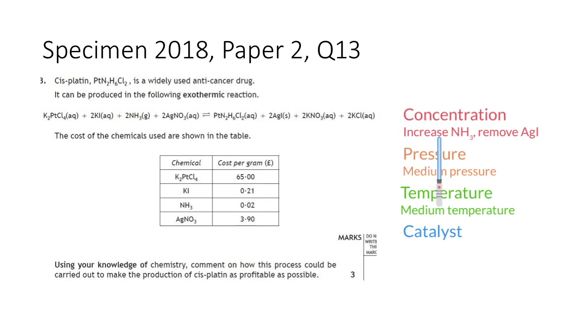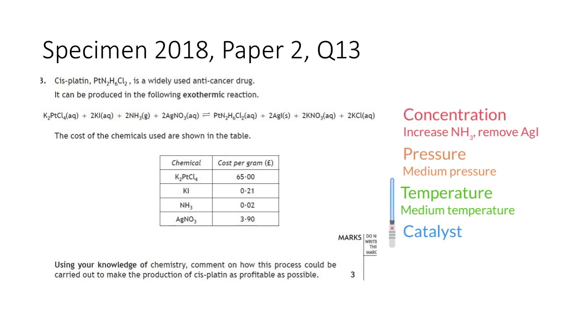Now, it wouldn't be enough for you just to put these kind of bullet point bits down that I've put here. You're going to need to give the explanation. Doing this will shift the equilibrium to the right. Medium pressure, well, actually a high pressure would give us a higher yield. However, it's too expensive, so we'll use a medium pressure, and explain why that high pressure would have been the best for the yield, because there's fewer moles of gas on the product side.